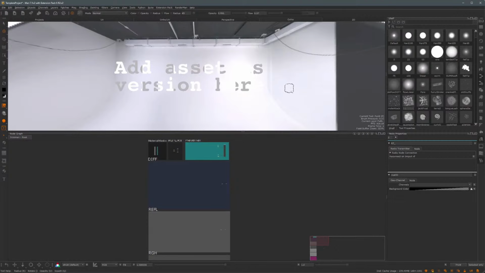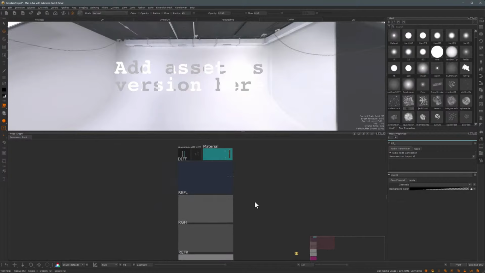This rough lookdev pass that we do in Mari can also serve as a reference for the lookdev artist to understand how these textures should be used. At Atomic, we have a texturing department that's separate from the shading department, so it's very helpful for the lookdev artist to be able to see that the textures that were done in Mari can actually achieve the result that they're trying to do using Katana.